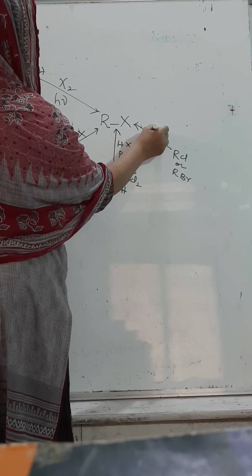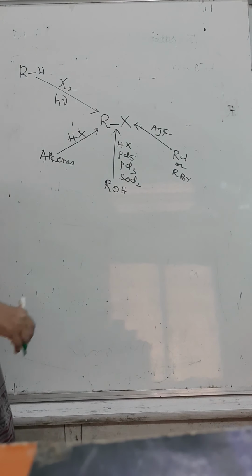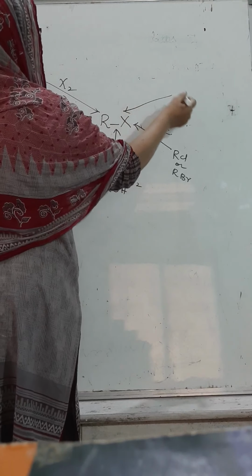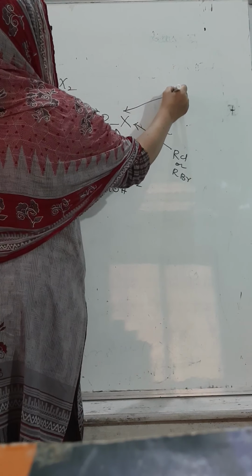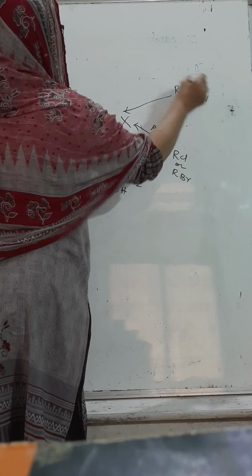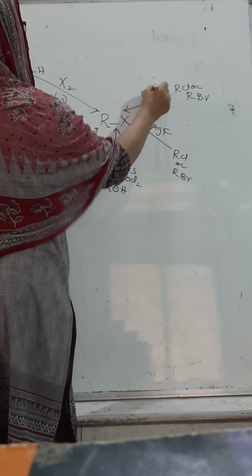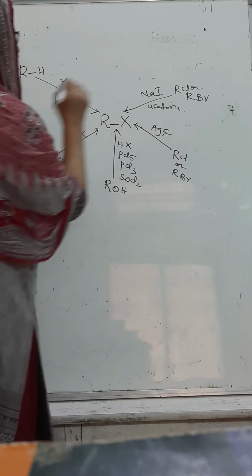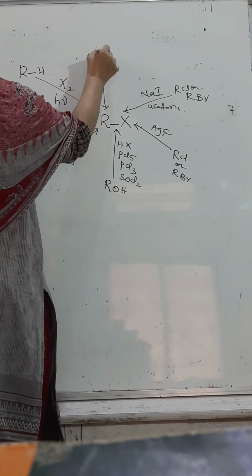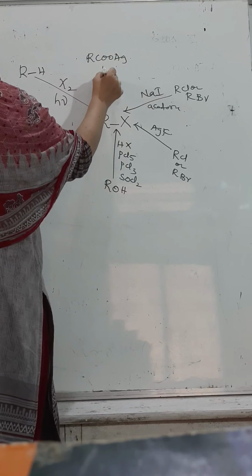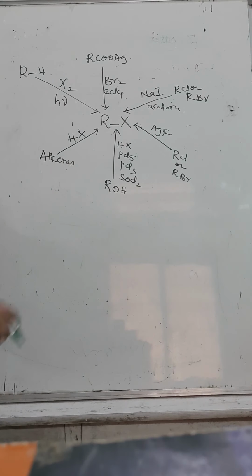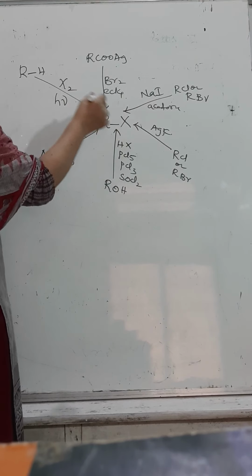With AgF converted into silver fluoride, this reaction is called Swarts reaction. Same way, Finkelstein reaction to prepare iodide: alkyl chloride or alkyl bromide with sodium iodide and acetone. And the last one is from silver salt of carboxylic acid, reflux with bromine in presence of carbon tetrachloride. At a time we can remember all the 5 methods.